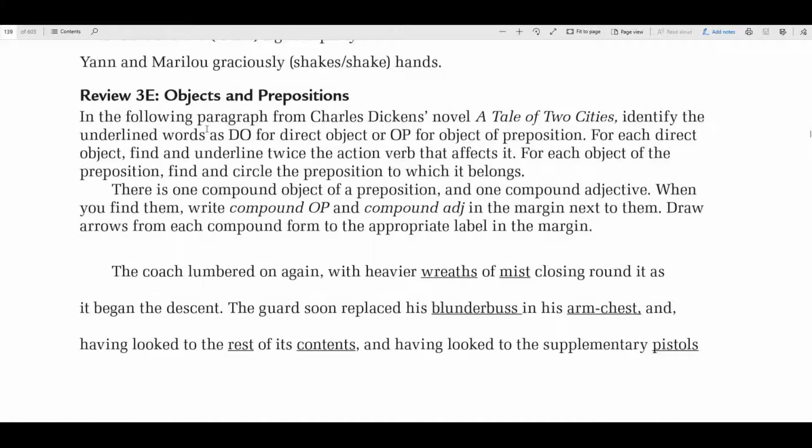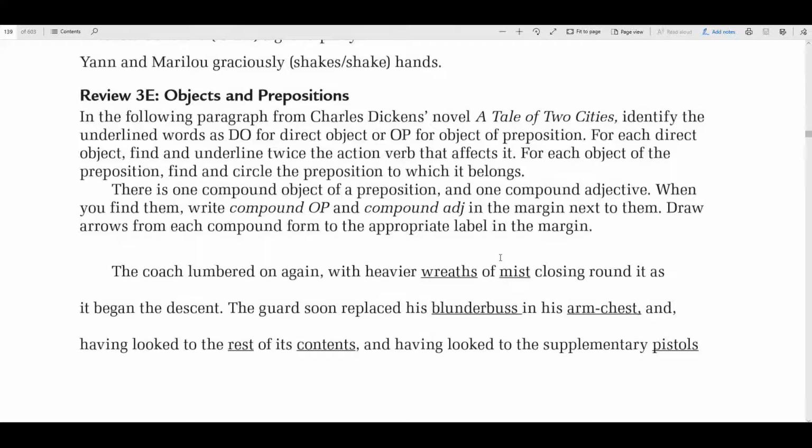Okay, so it says in the following paragraph, identify the underlined words as DO if it's a direct object or OP if it's an object of preposition. For each direct object, find and underline twice the action verb that affects it. For each OP, or object of the preposition, find and circle the preposition to which it belongs. Now there is one compound OP and one compound adjective. When you find them, write compound OP and compound adjective in the margin next to them, and then draw arrows from each compound form to the appropriate label.